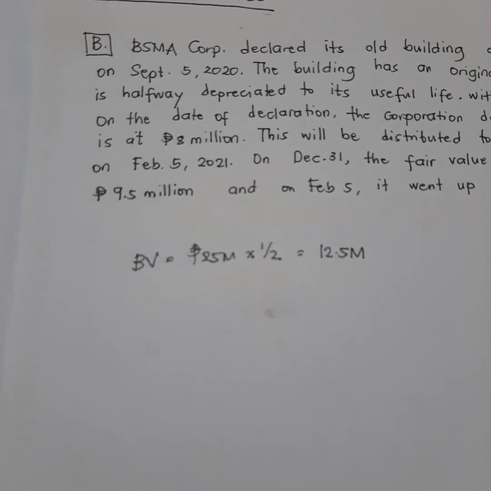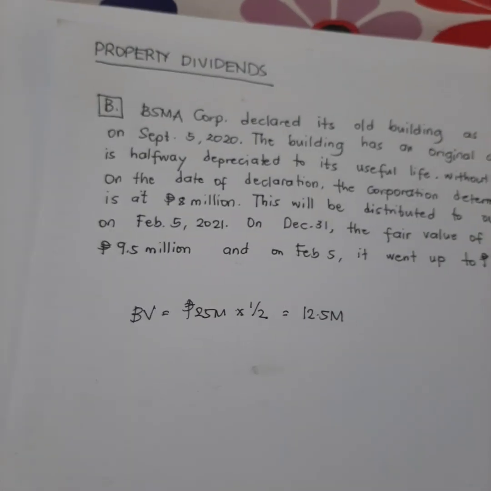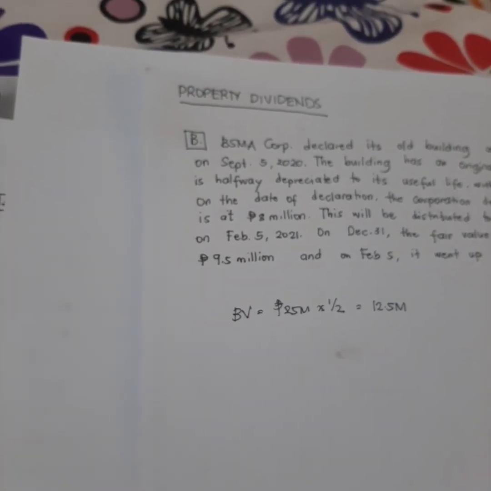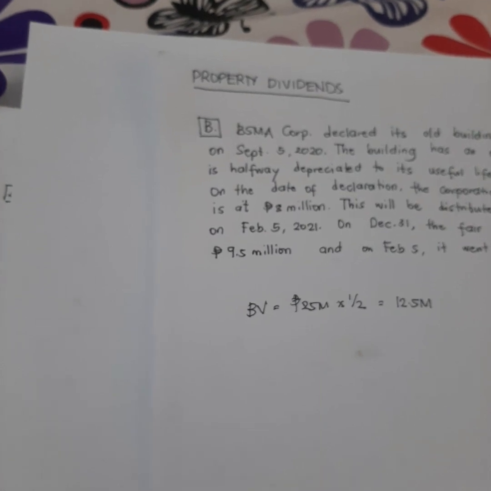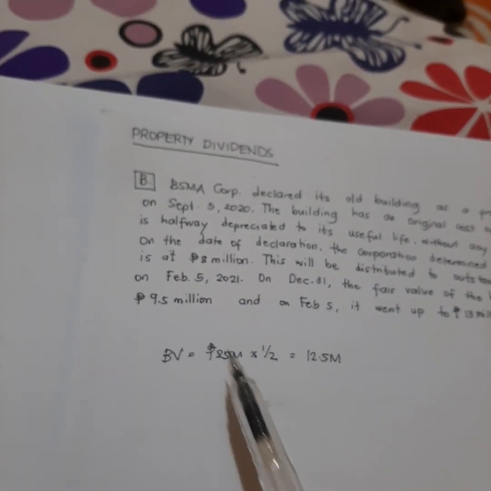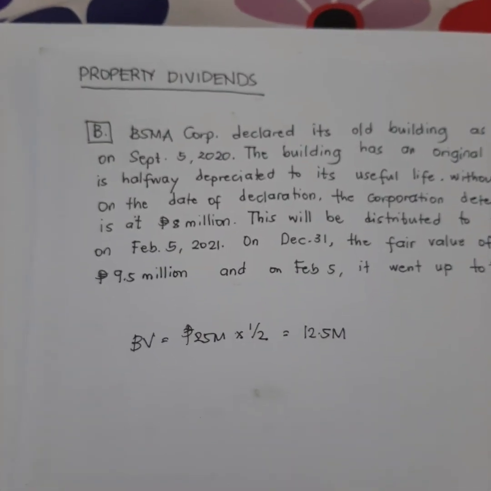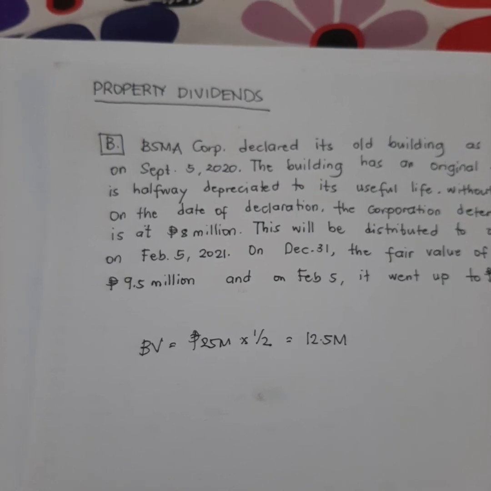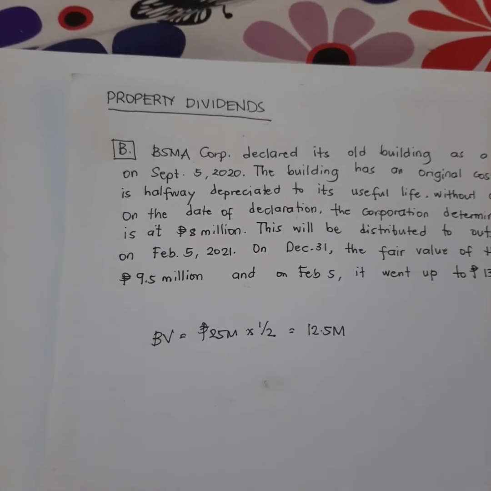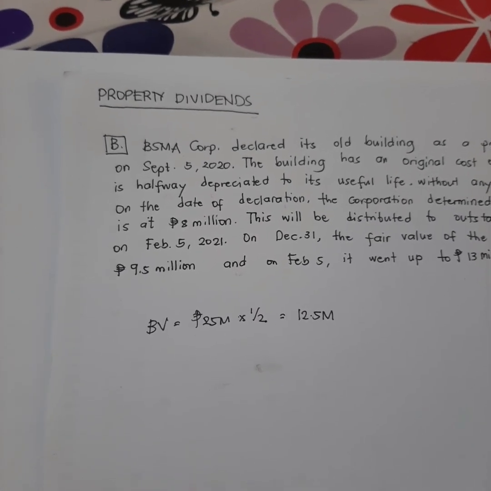So, the book value of our property is at 12.5 million. So, it will now be considered as a non-current asset held for distribution. Okay? So since on the date of declaration, its fair market value is not 12.5 million but rather 8 million. Okay? So, ang mangyayari niyan is on the date of declaration, magre-record agad tayo ng impairment loss.